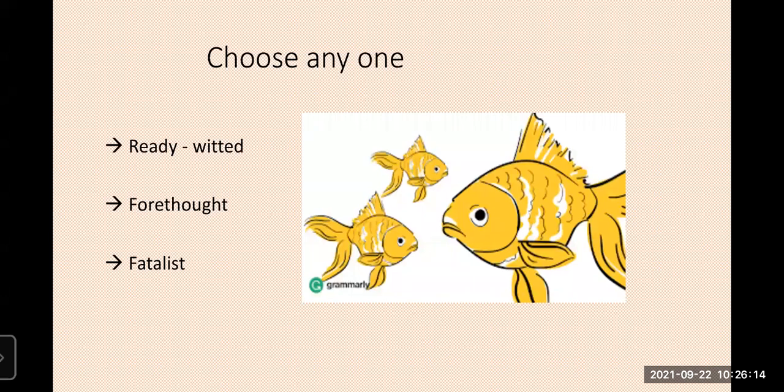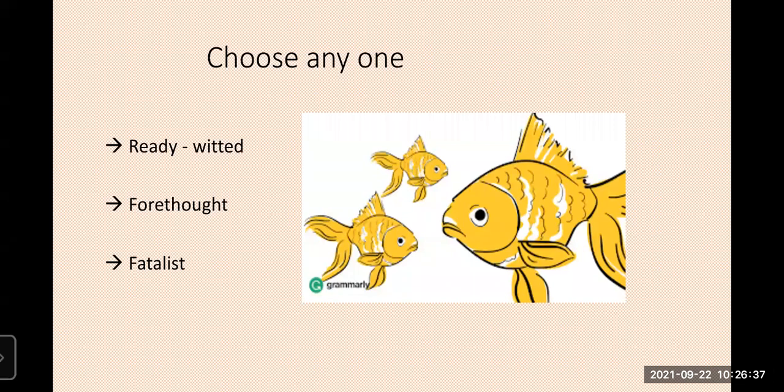It decided, planned, and escaped from the pond at that same time. The Fatalist doesn't have any plan. He believes outcomes are determined in advance and cannot be changed.